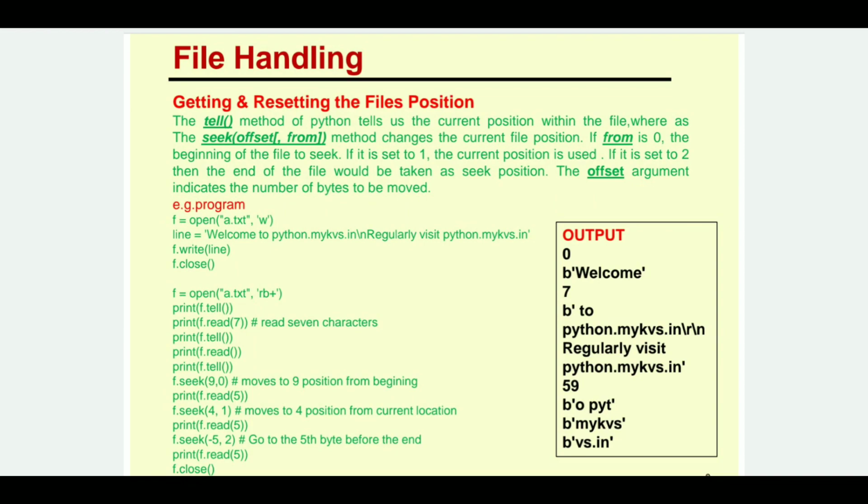Okay, the tell function does not have any argument. Tell has only the parenthesis, because when we apply this function, it tells at which byte number we are. Here the byte number indicates the position.